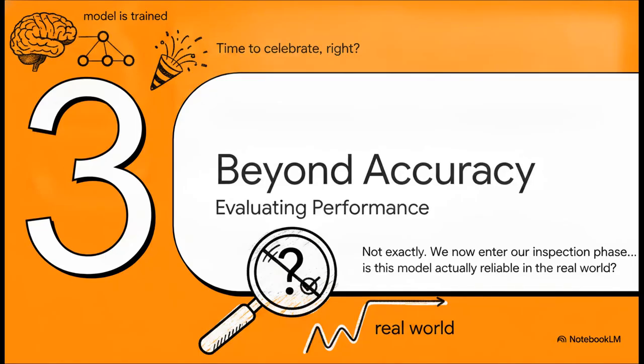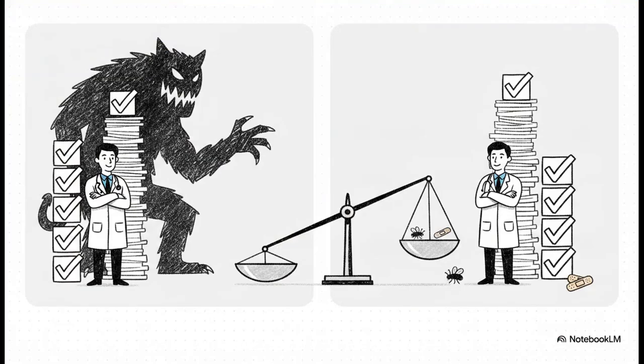Okay, section 3, beyond basic accuracy. And this brilliantly illustrates a huge point. So the model is trained, and maybe it says it's 95% accurate. Time to celebrate, right? Well, actually, not exactly. This is exactly why professional researchers never just look at a basic accuracy score.